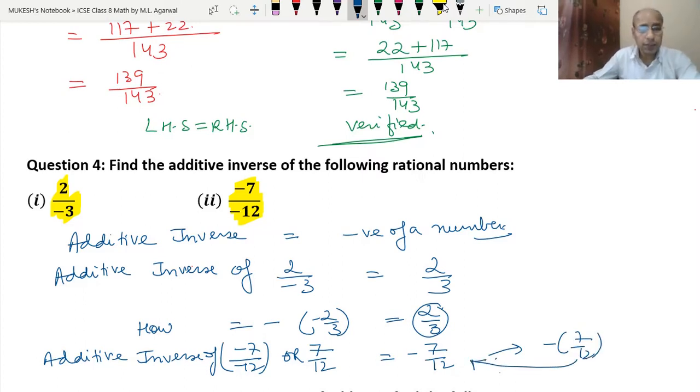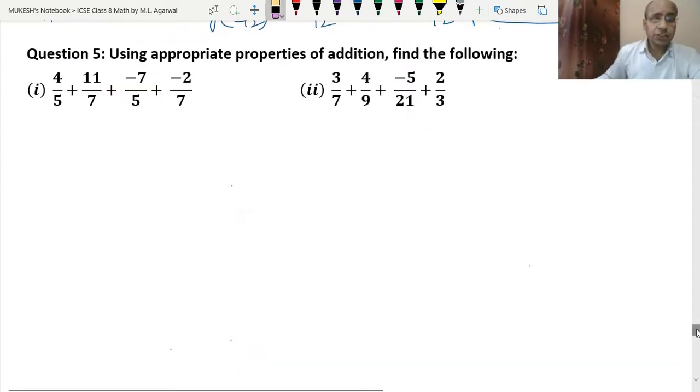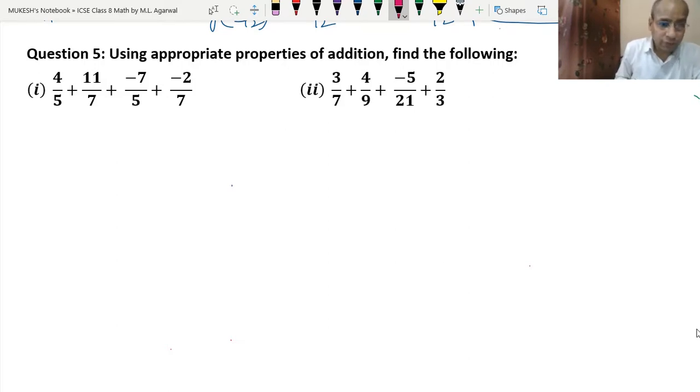Okay. Now let's do the 5th question. This question is same as the example 6 that we have done in the last. So here we will use both the commutative property and the associative property of addition. So let's write the question 4 upon 5. Okay. So what will we do?